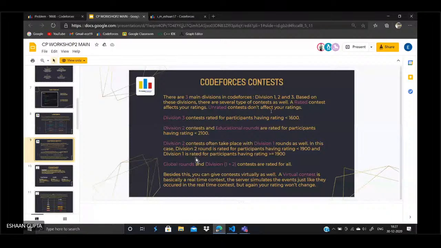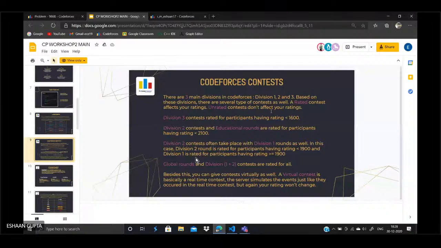Right. Now, based upon these divisions, there are several contests that are organized on Code Forces. What do you mean by contest? A contest is actually a competition which is 2 to 3 hours long, and you will be offered 6 to 7 problems, maybe 6 to 7 or 8 problems. Based upon your performance, like the number of problems you solve and how fast you solve them, both the things matter, the number and the speed, you get some rating delta, which is going to increase or decrease.